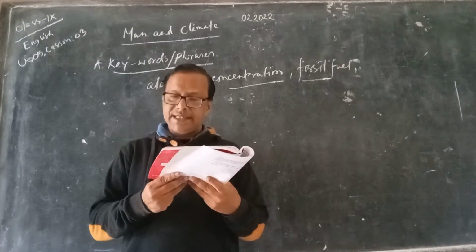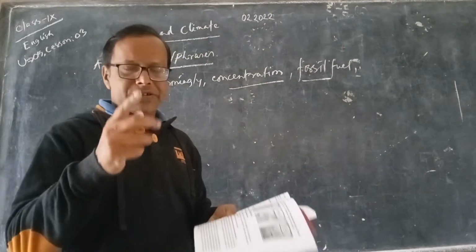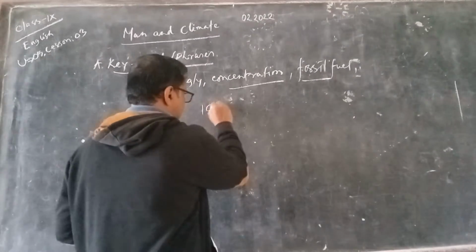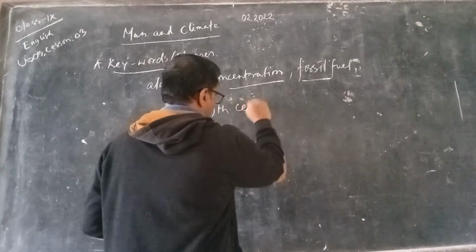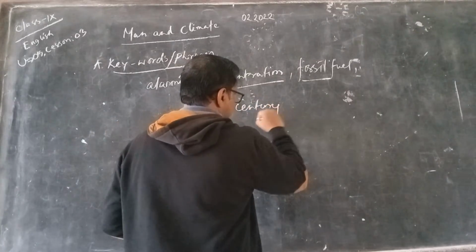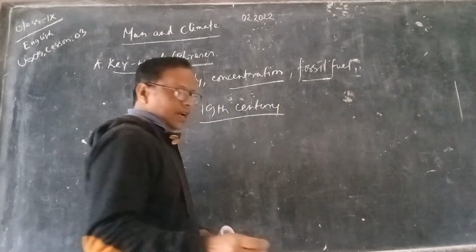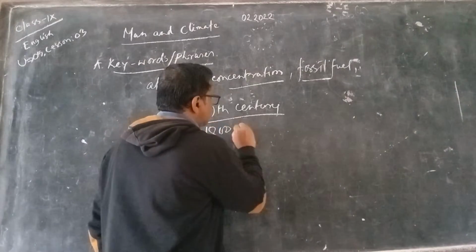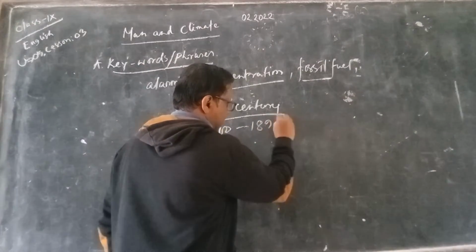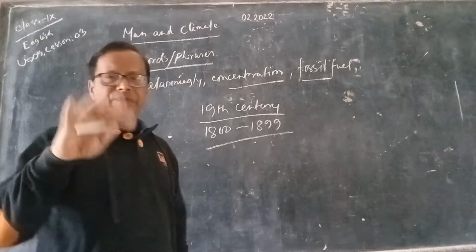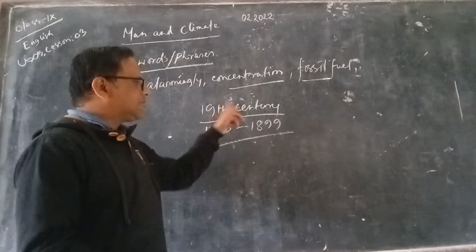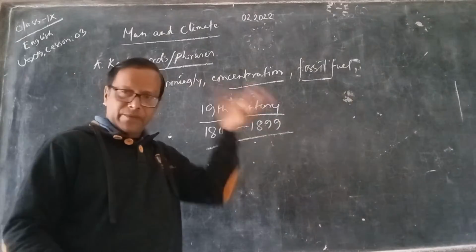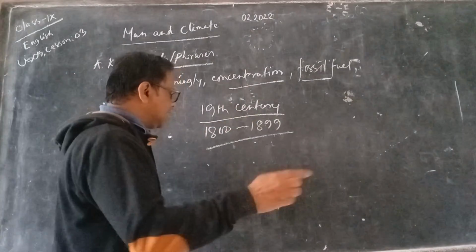Since the end of the 19th century, here you must be very clear what the 19th century is. Which years does the 19th century mean? The 19th century means 1800 to 1899. Just before 100 years.